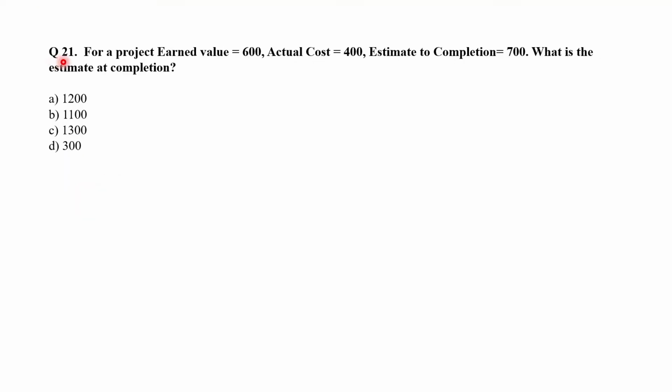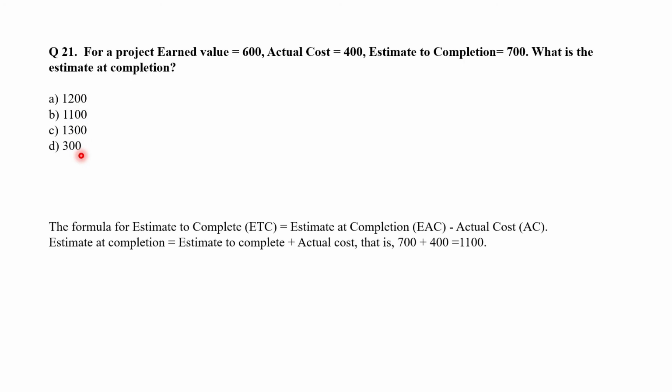Question 21. For a project, earned value is 600, actual cost 400, estimate to completion 700. What is the estimate at completion? 1200, 1100, 1300, or 300. Now we know the formula to calculate ETC, that is estimate to complete, is EAC minus actual cost. Estimate at completion minus actual cost. So by using simple algebra, estimate at completion is equal to estimate to complete plus actual cost. That is 700 plus 400 equals 1100. So option B, 1100, is the correct answer.